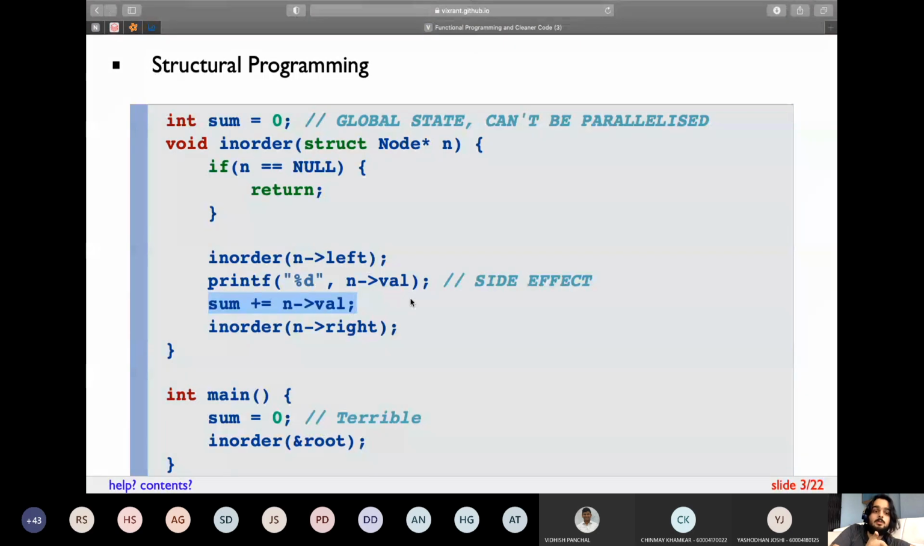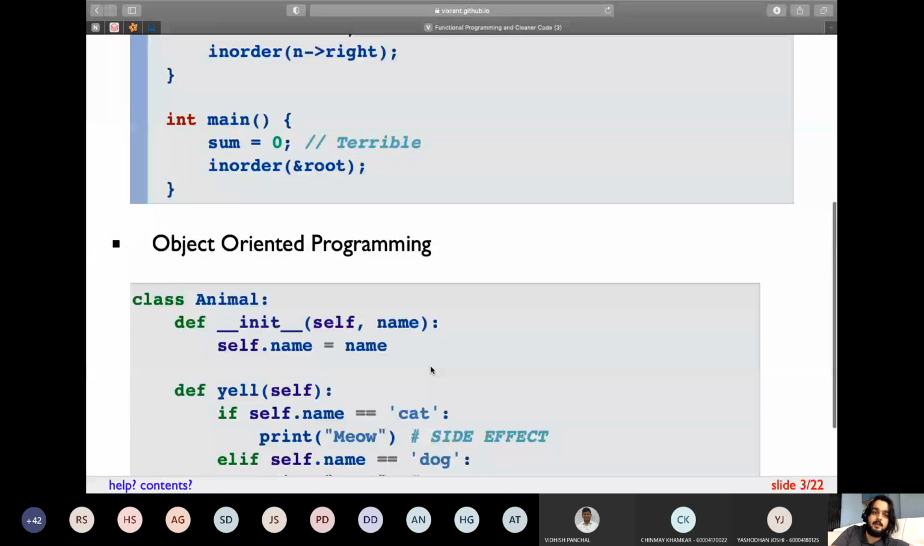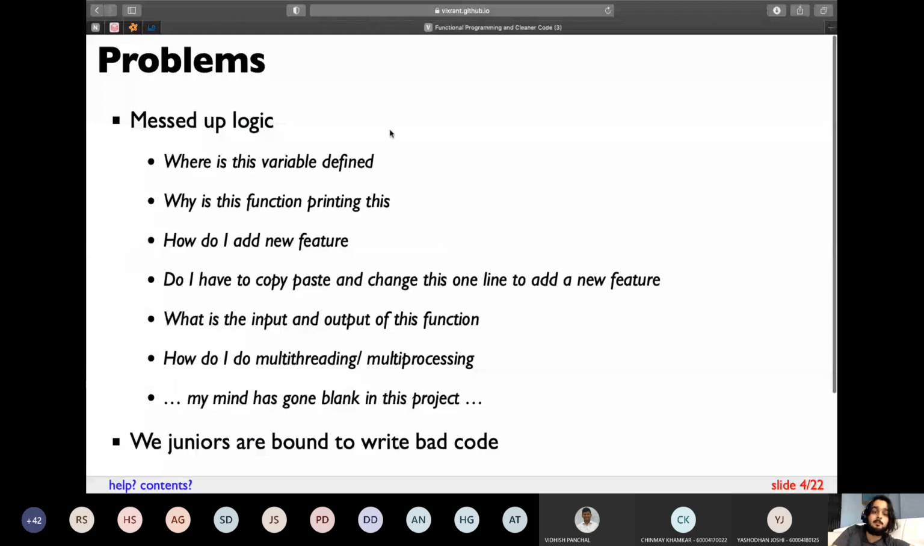But let's say I don't want to do that. What I want to do is double each and every element of the array. I cannot modify this function easily. So this is where structured programming and object-oriented programming fail, where adding new features is very, very tedious. Then sometimes people copy paste the same function.